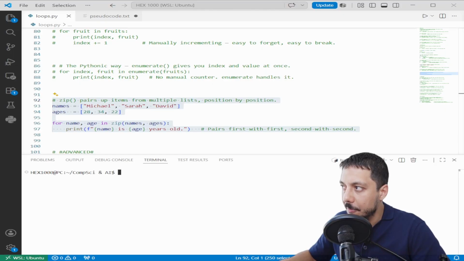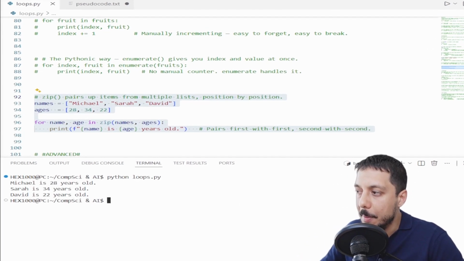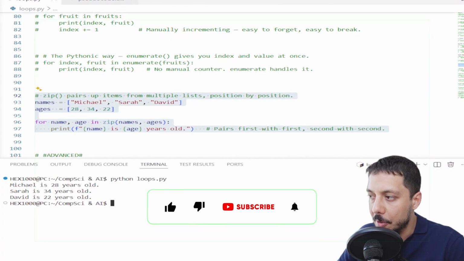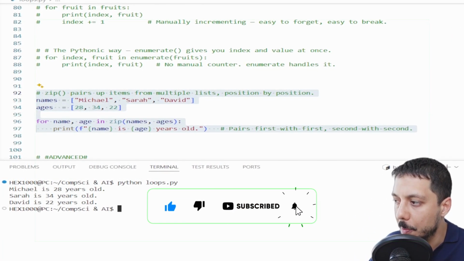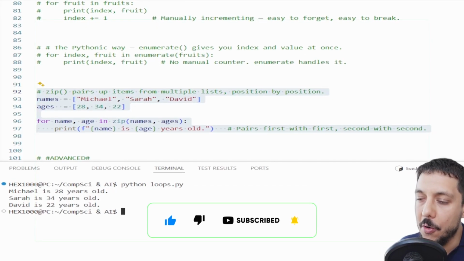Enumerate pairs an item with its position. Zip pairs items from two different lists. If you have two related lists and want to walk through them side by side, not nested, parallel, that's zip. Run the zip. Two separate lists, looped as pairs. No index juggling. Enumerate and zip are siblings. Both take a plain loop and make it richer. Keep them in your toolkit.